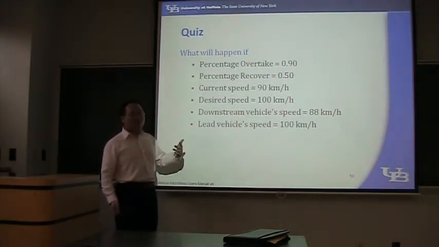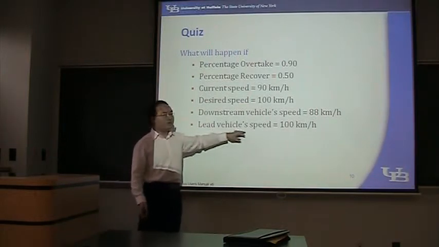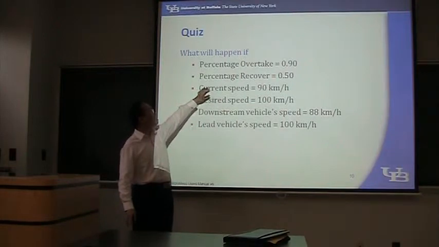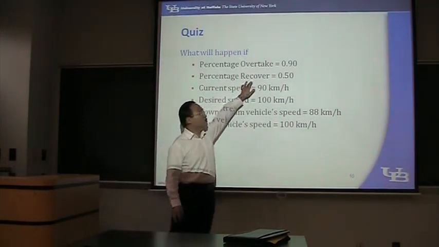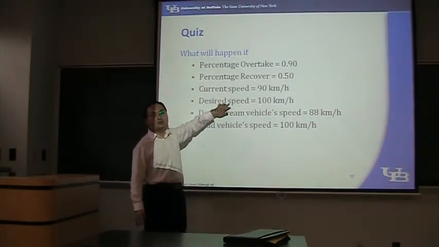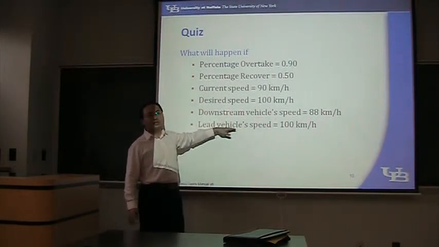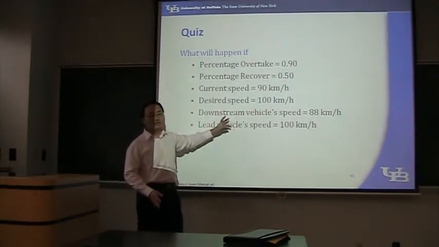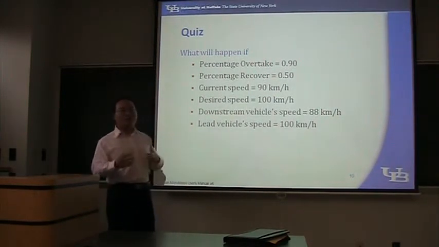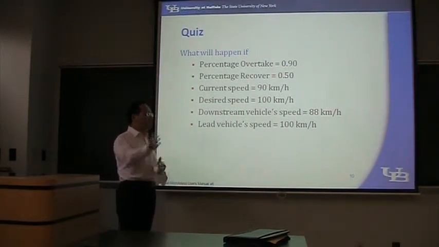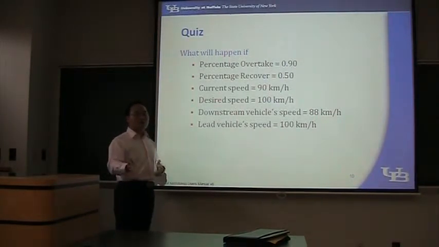After I change to the fast lane, the lead vehicle speed is 100, which of course is much bigger than this recover threshold. This ratio multiplied by desired speed will be equal to 50. Then I realize that I'm traveling too fast. Then I will go back. And this will result in an oscillation in the lane changing. So the vehicle will change to the fast lane and change back.